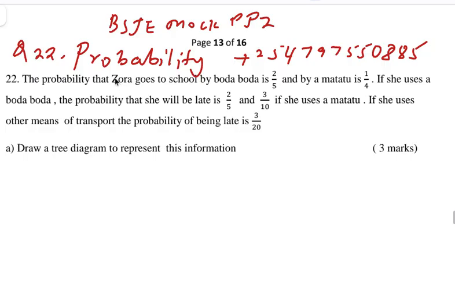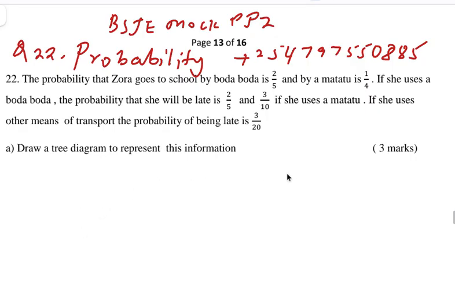So let's start reading the question. What does the question say? It says the probability that Zora goes to school by boda boda is 2/5, and by matatu is a quarter. So full stop, if she uses a boda boda, the probability that she will be late is 2/5, and 3/10 if she uses a matatu, full stop. If she uses other means of transport, the probability of being late is 3/20.